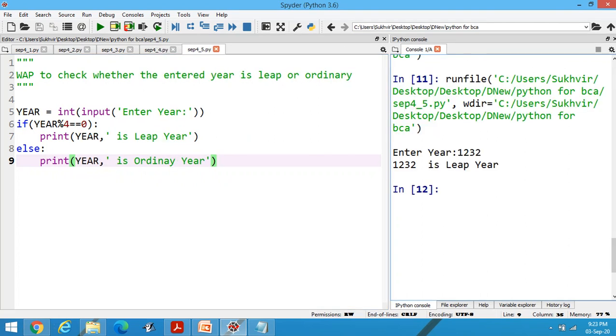Now this one is one more application of if else content. Suppose you have to check whether the entered year is leap year or not. Then what you have to do? You have to divide that particular number, whatever the number entered by the user, by 4. And if remainder is equal to 0, then you can write the entered year as leap year. If remainder is not equal to 0, means if the condition is false, then you can write the year is ordinary year.